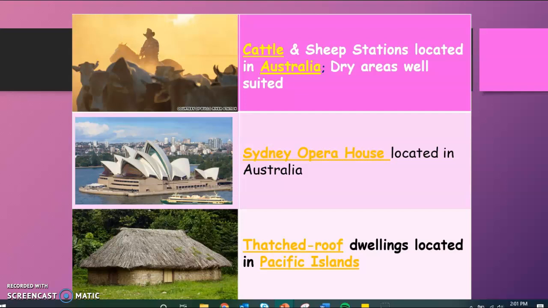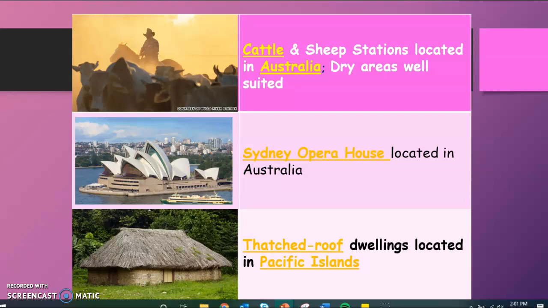And then we have thatched roof dwellings, which are found all throughout the Pacific Islands. The reason that there are thatched roof dwellings is because that is the type of material that those in the Pacific Islands had access to when building their dwellings. So this is important to recognize when you talk about your SOL or your final exam. For some reason, the SOL and the final exam, they love to ask about roofs.